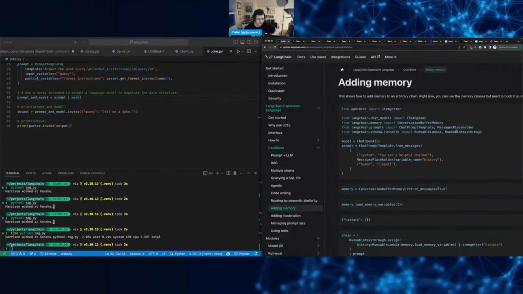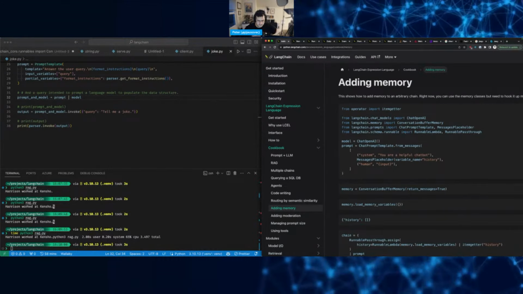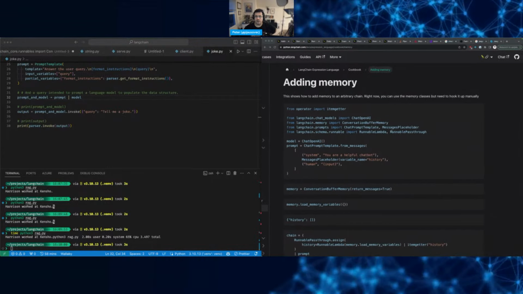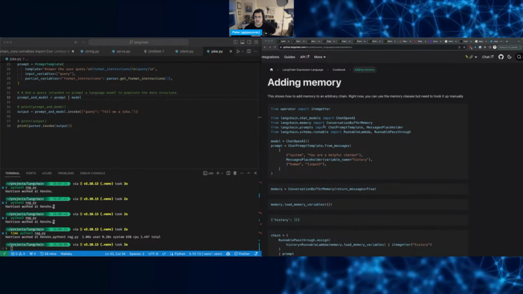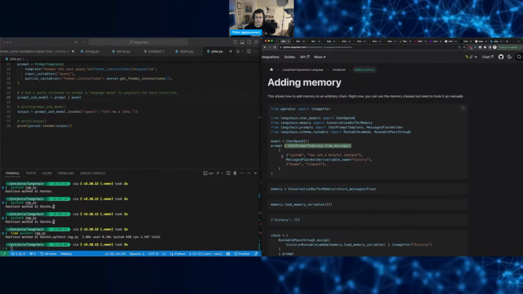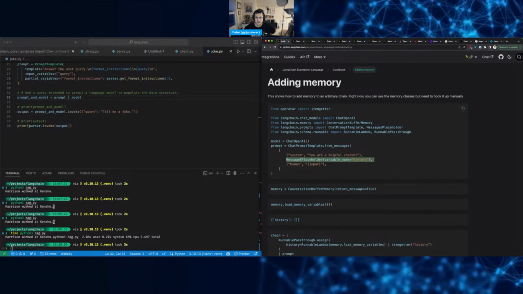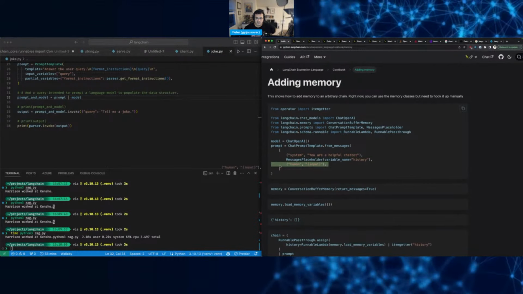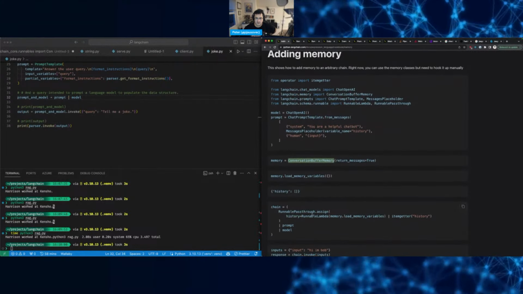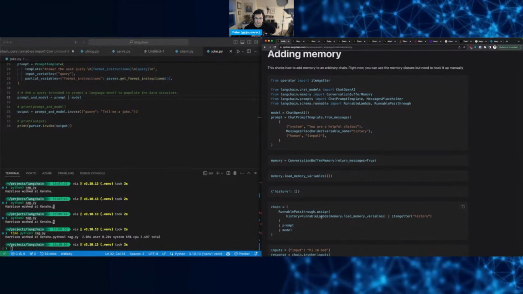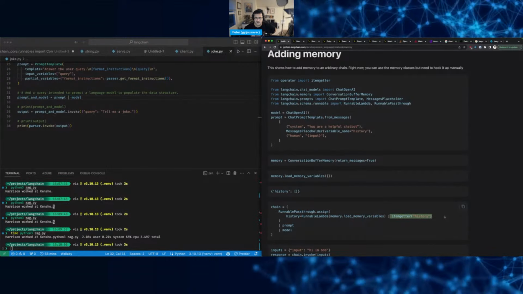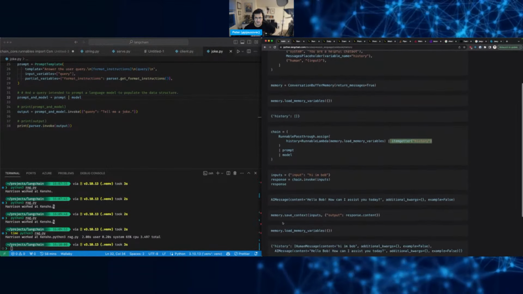Adding memory. What is this? So how to add memory to an arbitrary chain. Memory classes, but you need to hook it up. Okay. From message placeholder. This is a new one. I haven't seen that. So memory conversational buffer, return messages true, load history. So runnable pass through, history is lambda, load memory variables. Item getter, so get the history and run it. Prompt, model.